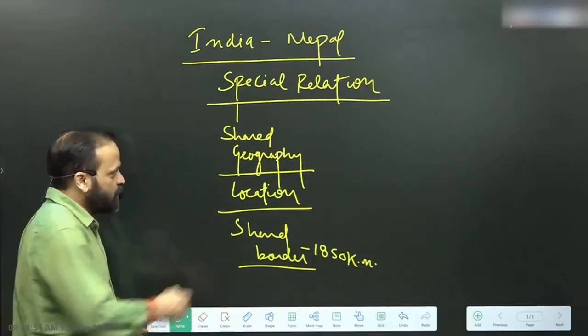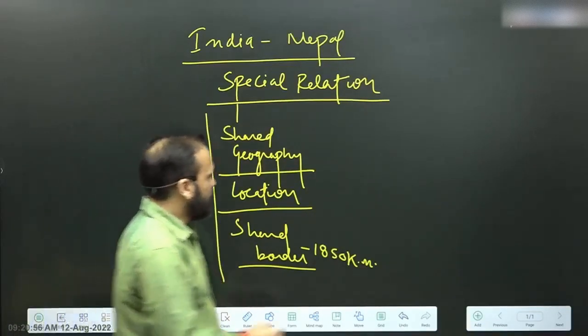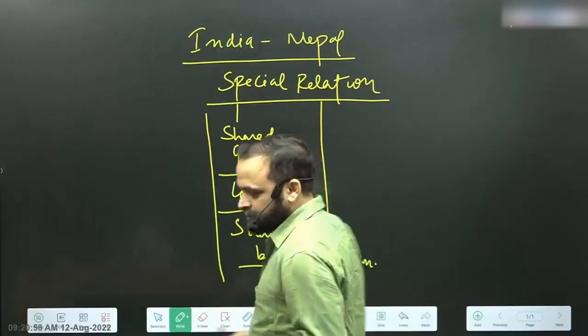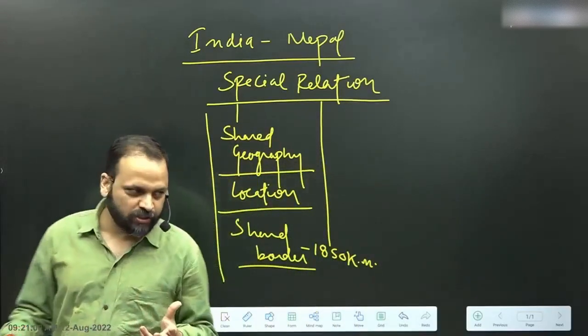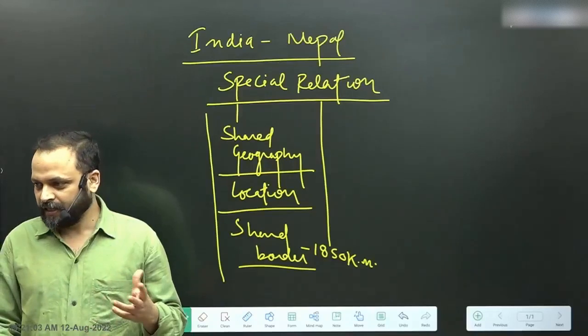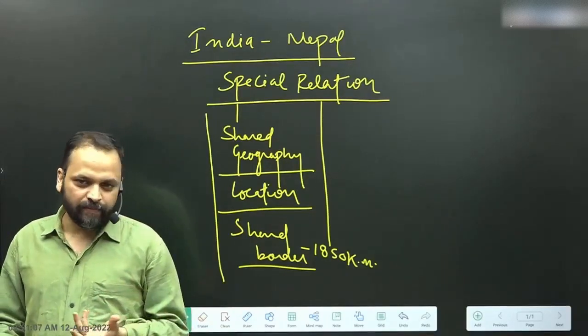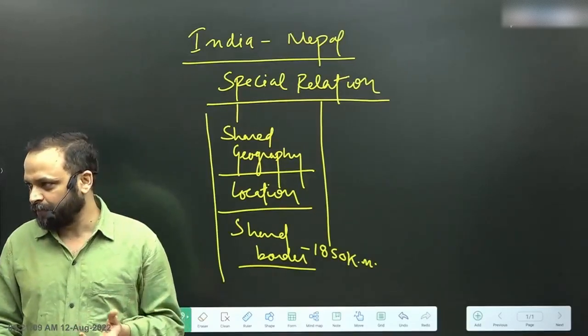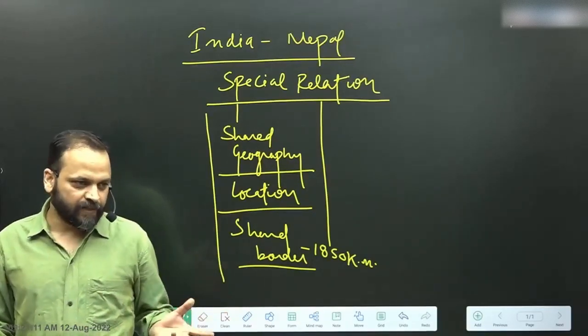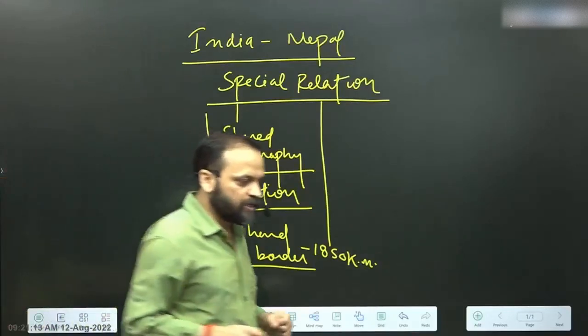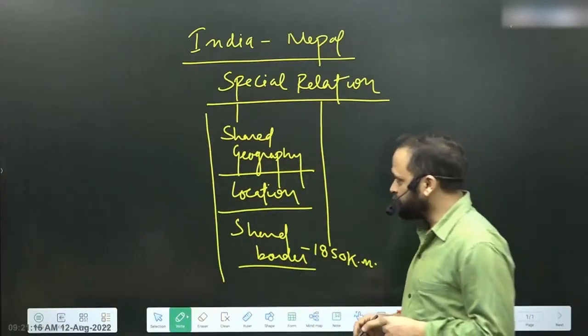So that should be clear to you. So that is both some sort of fact that you can use as a starting point in your mains answer. कुछ नहीं है तो इससे शुरू कर दिया, and then that can also help you in case there is a question on India Nepal of this nature in using this information for that kind of a purpose.